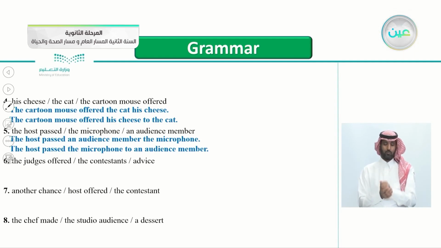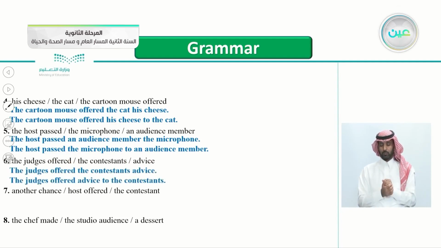What about number six? The judges offered the contestants advice. So this is the direct object here and the indirect object, and the verb is offered. So this is an easy one here. The judges offered the contestants advice, or you can say the judges offered advice to the contestants. They are the receivers of the advice.